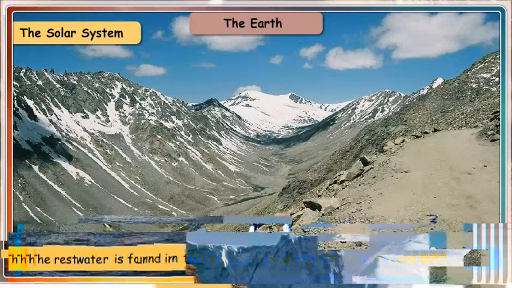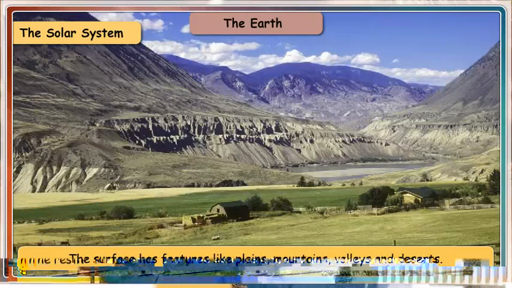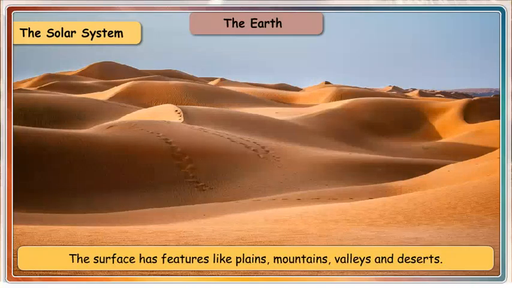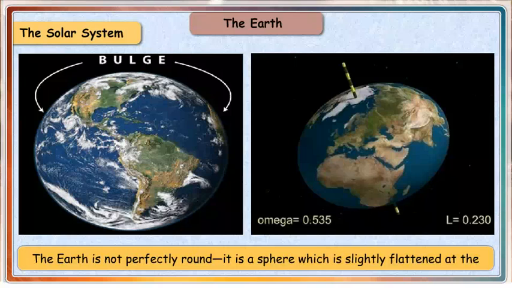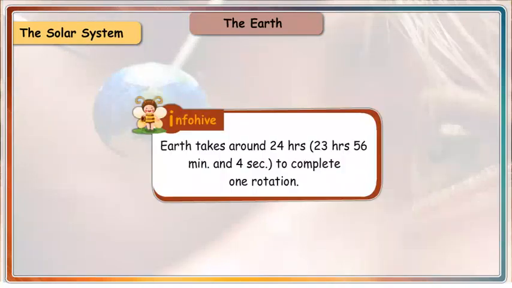The land surface of the Earth is made up of stone, rock, and soil. The surface has features like plains, mountains, valleys, and deserts. The Earth is not perfectly round. It is a sphere which is slightly flattened at the poles and bulges slightly near the equator. Such a shape is called a geoid. Info High. Earth takes around 24 hours, that is 23 hours 56 minutes and 4 seconds to complete one rotation.